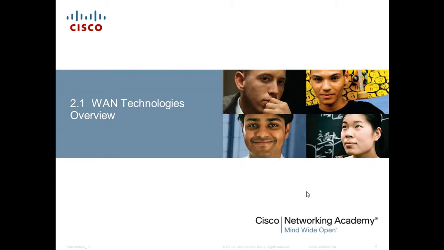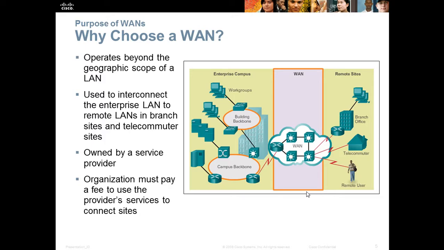WAN technologies overview. Why choose a WAN? A WAN is a wide area network which operates beyond the geographic scope of a local area network. WANs are used to interconnect the enterprise local area network to remote local area networks in branch sites and telecommuter sites owned by a service provider organization. They must pay a fee to use the provider's services to connect the different sites.